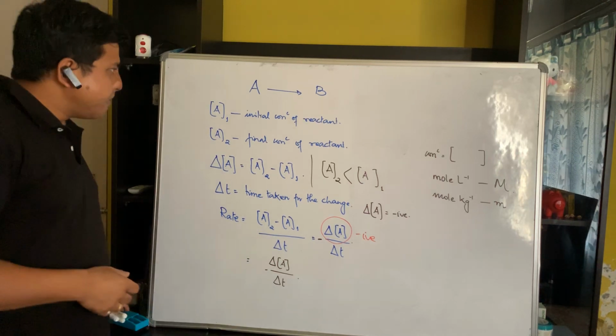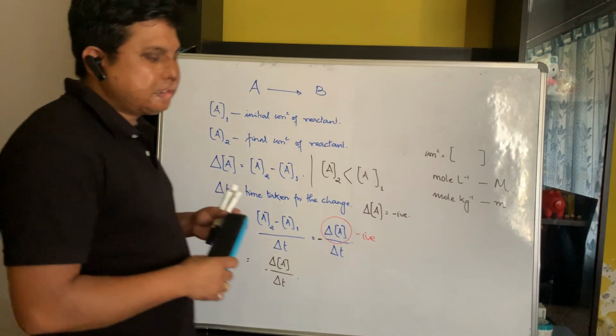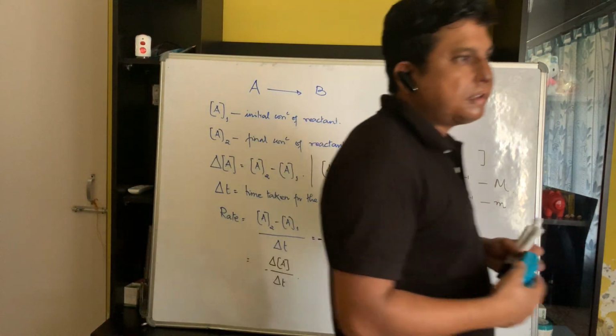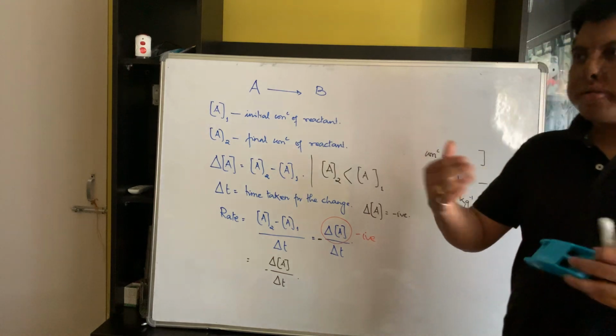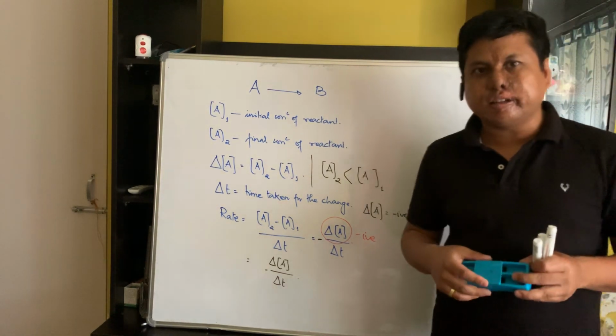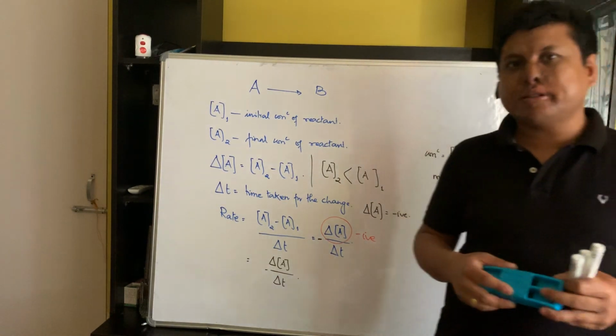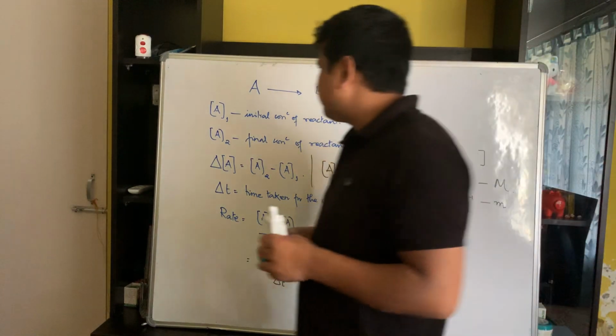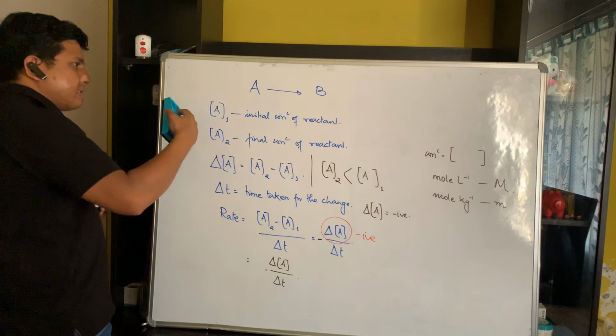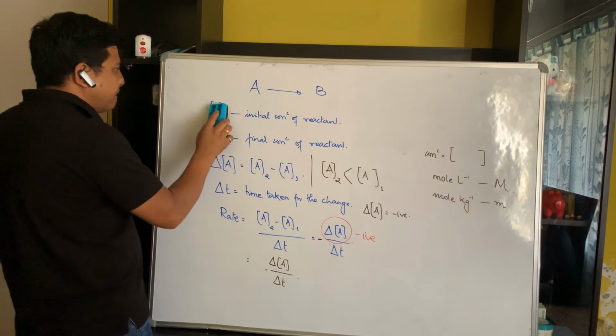Now, the obvious question which comes to our mind is, how do we express the rate in terms of concentration of product? Since the concentration of product is also changing simultaneously, how do we express the rate in terms of concentration of product? So let us discuss that. I'll consider the same reaction. So here, what will I do now?